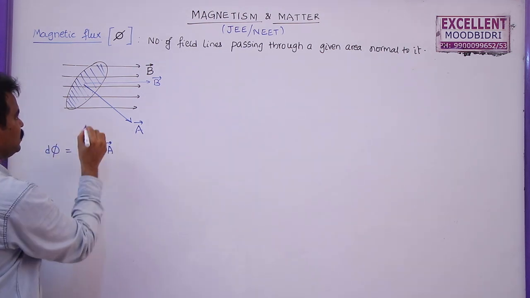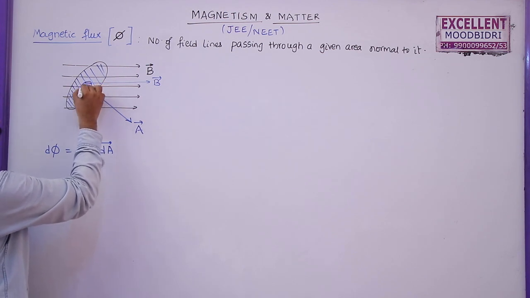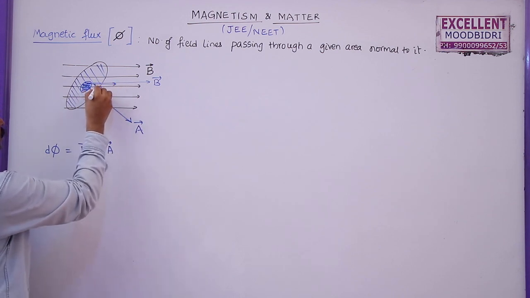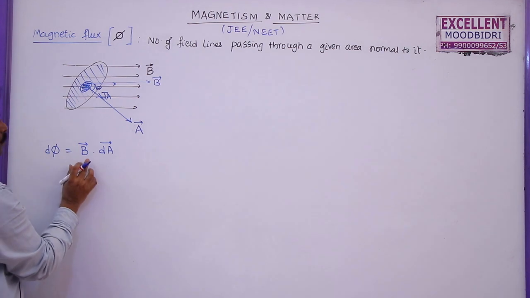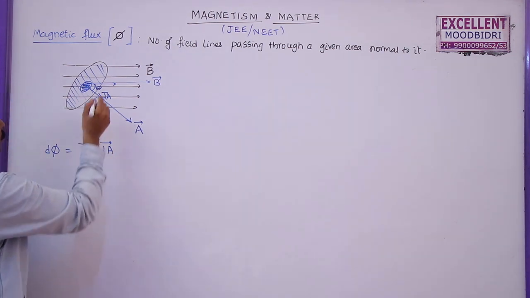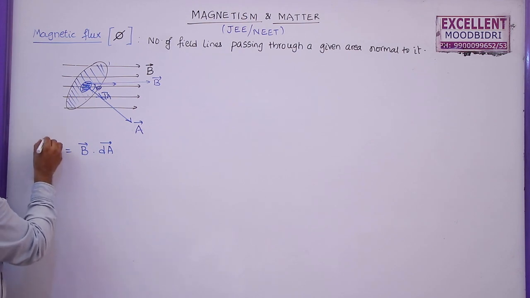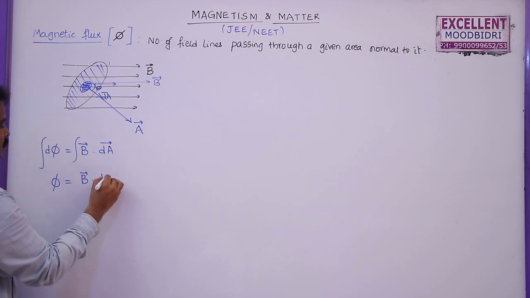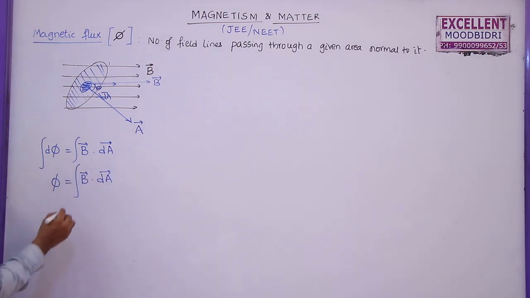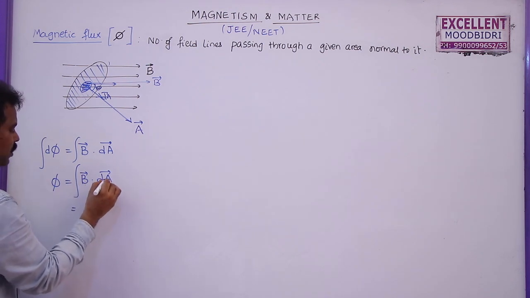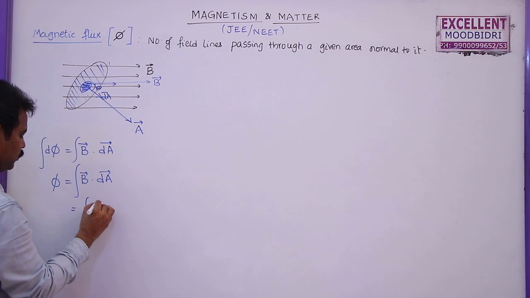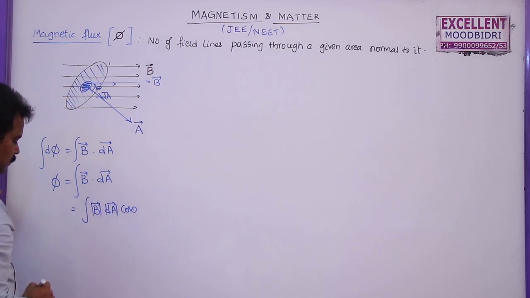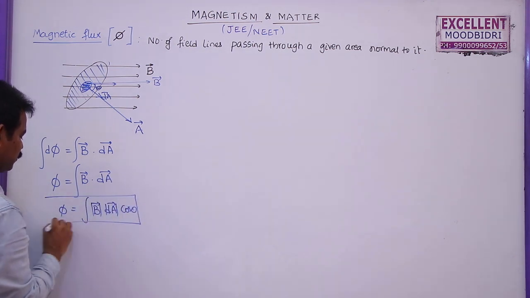Now, what is this dA bar? If you take a small area here, whose area is dA, then this is B bar, and if the angle between these two is theta, so d phi is the dot product of B bar dot dA bar. If you want to find total flux here, integrate on both sides, you will get phi is integral B bar dot dA bar. This can be written as integral B dA cos theta, magnitude of this into this. So this is the net flux passing through this given area.